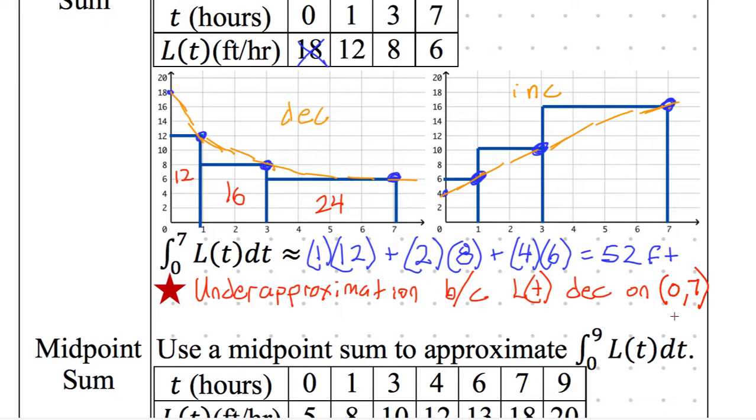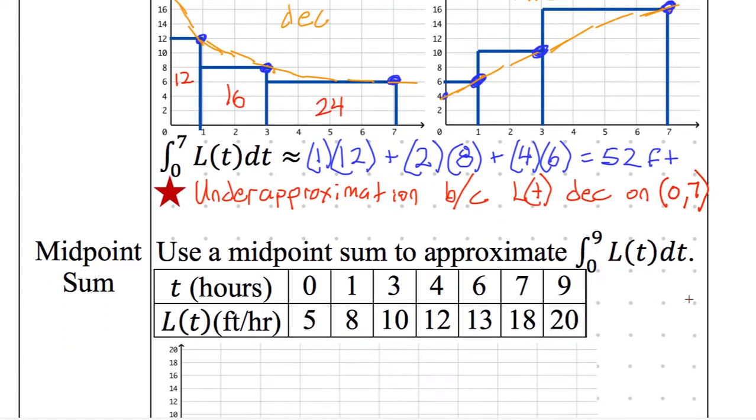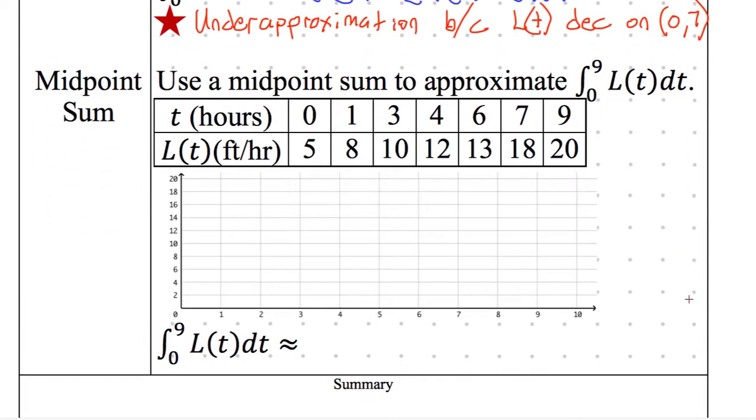You need to put units somewhere. Oh, yeah. Hours? You don't have to put units on the explanation. I understand where that's coming from because usually we said, what does this integral mean? And it's like, oh, it's the integral of this function, so it's the change in people from 0 hours to 7 hours. But on this explanation, you just have to say that it's decreasing. And to be more specific about where it's decreasing, we say between 0 and 7. You don't have to have units on the explanation. That's a good question.